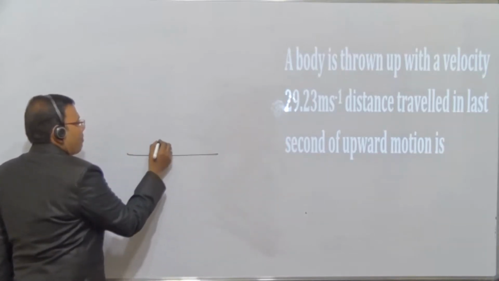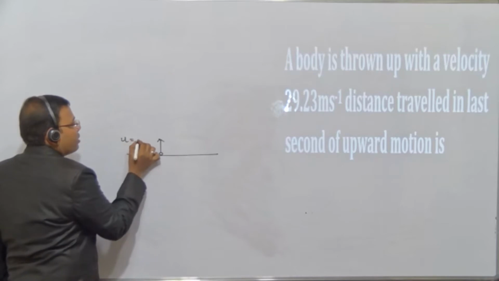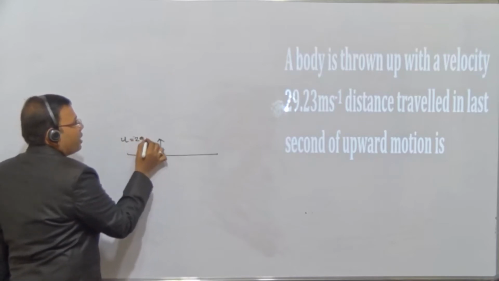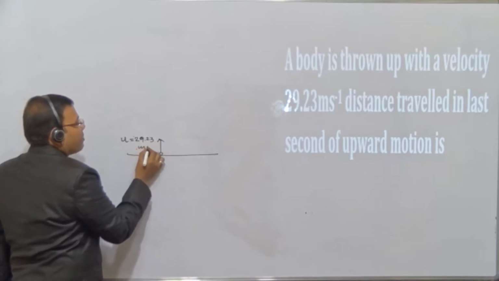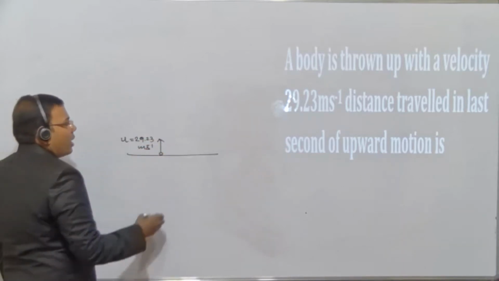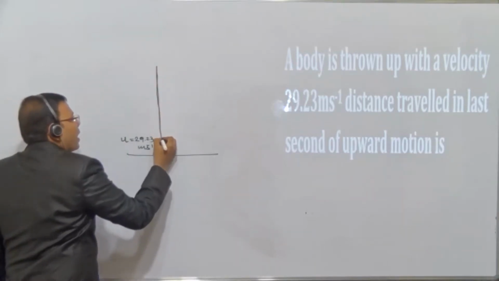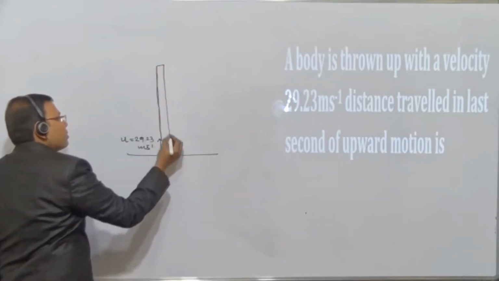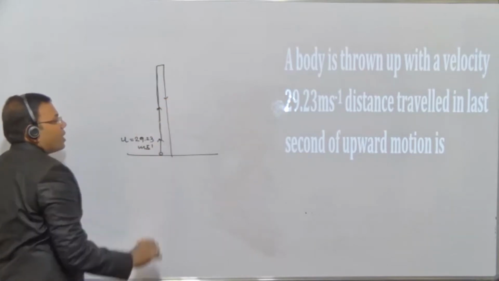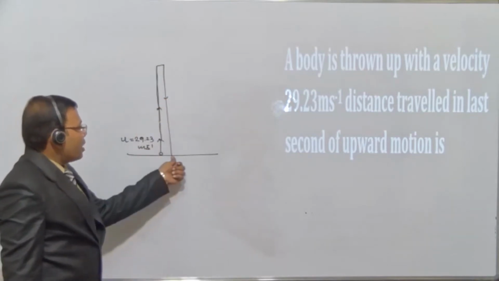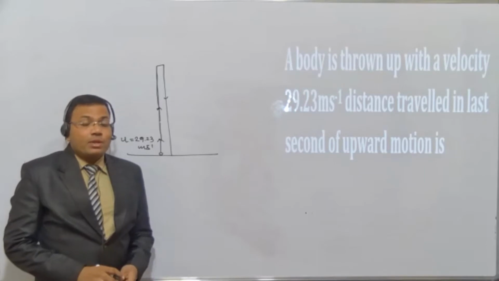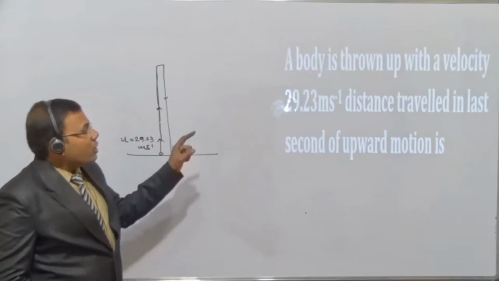a stone is thrown up with how much velocity? Initial velocity 29.23 meters per second. This is the initial velocity. It's going up, and again it has to come down, right? This is the situation we have already seen under the concept of time of ascent and time of descent and time of flight. Now beta, तो ये तो क्वेश्चन है यहाँ पे.